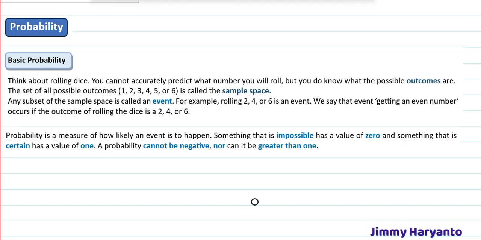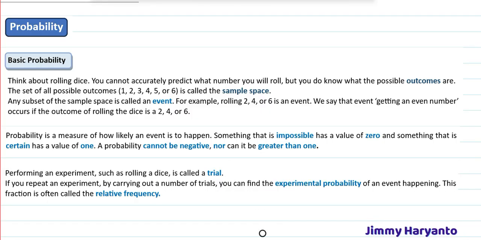Probability is a measure of how likely an event is to happen. Something that is impossible has a value of 0, and something that is certain has a value of 1. That means the probability of an impossible event equals 0, and the probability of a certain event equals 1. A probability cannot be negative, nor can it be greater than 1. That means the value of the probability will be in between 0 and 1, with 0 and 1 inclusive.